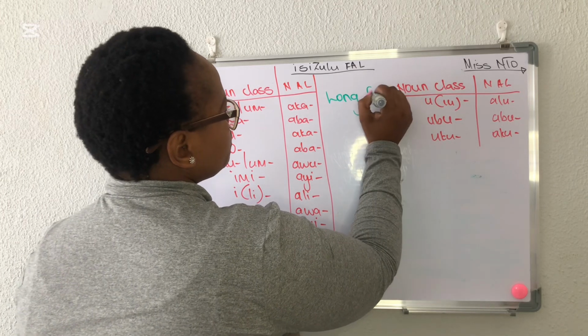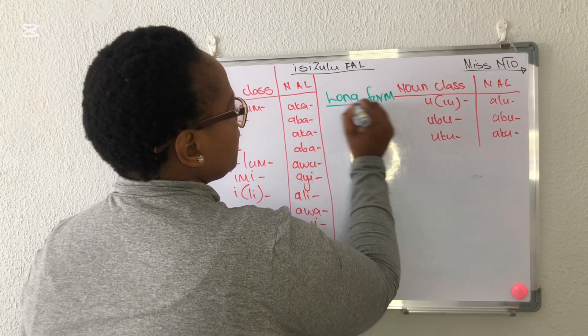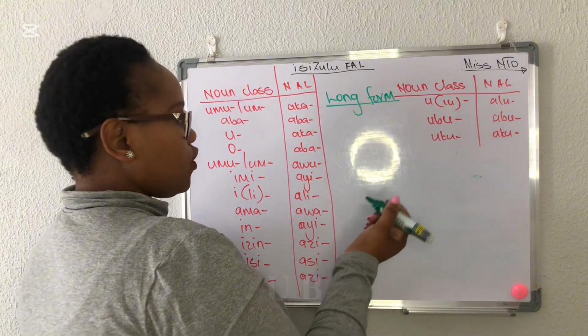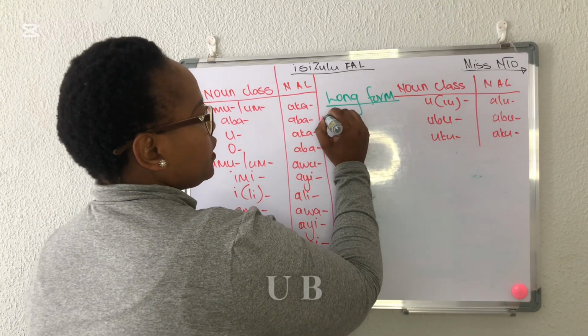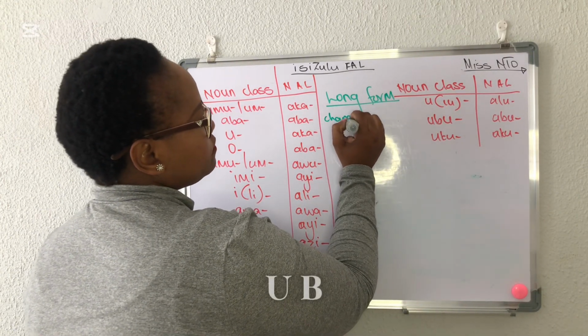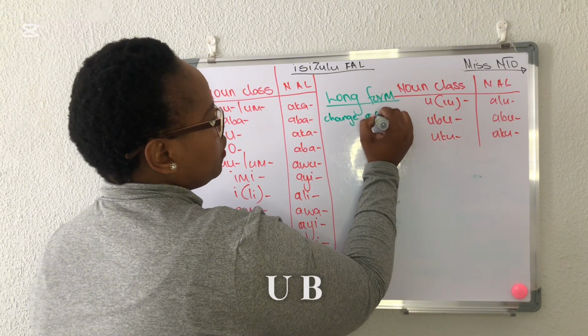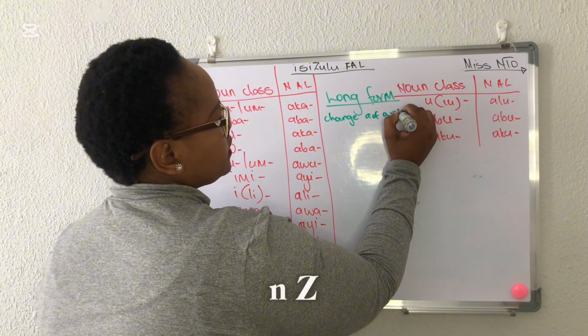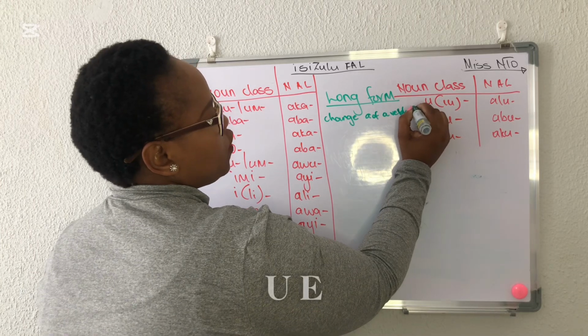Long form. A long form sisenza ini a positive. So a long form yona, it means we change a of a verb. Simenze ubani, simenze ile.